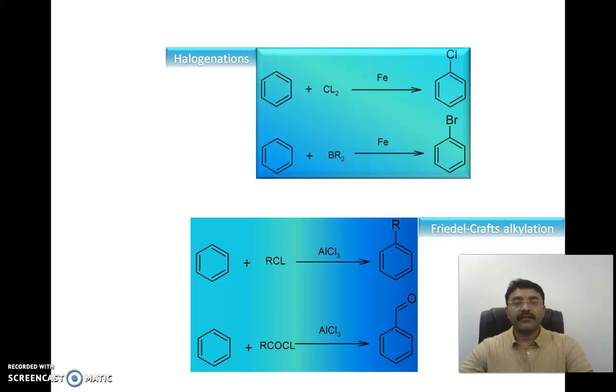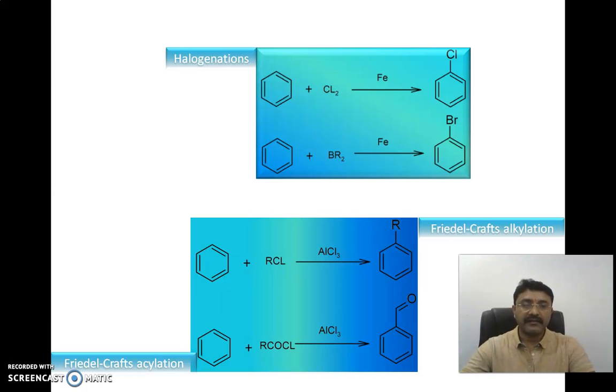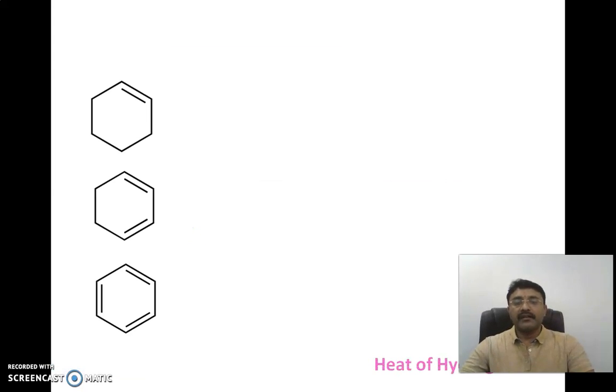In Friedel-Crafts alkylation, treated with RCl and AlCl3, you will get the respective product, while in the Friedel-Crafts acylation, you have to use RCOCl and AlCl3, you will get the respective ketone. All are substitution reactions. This proves that it undergoes the substitution reaction rather than the addition reaction.